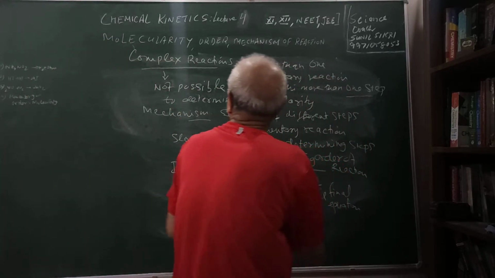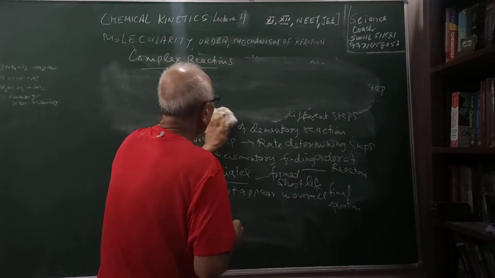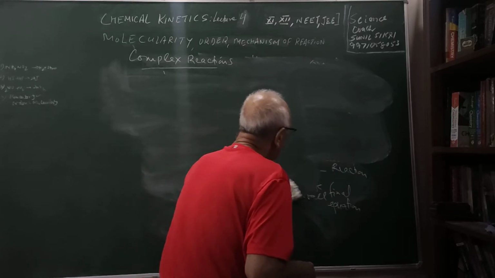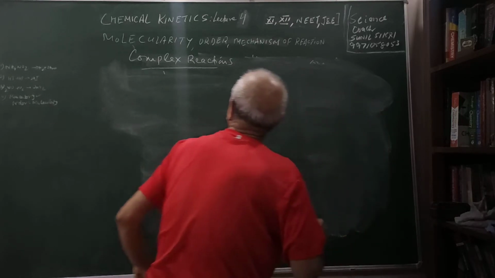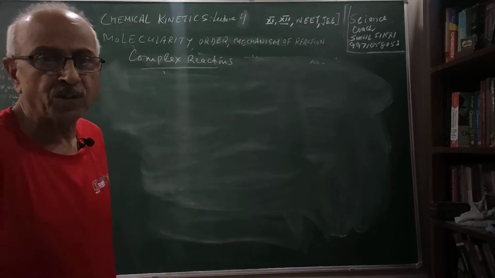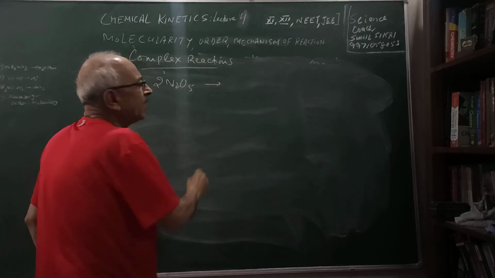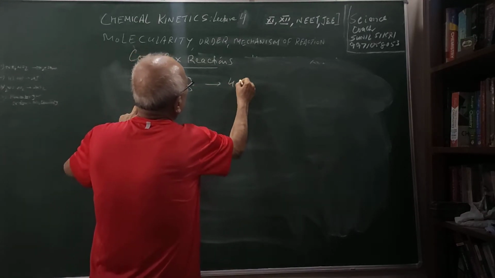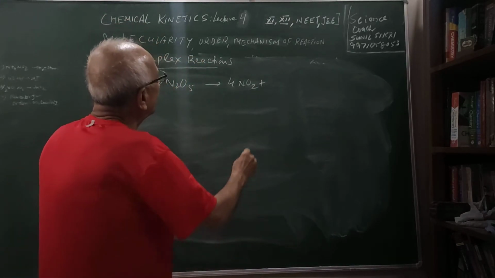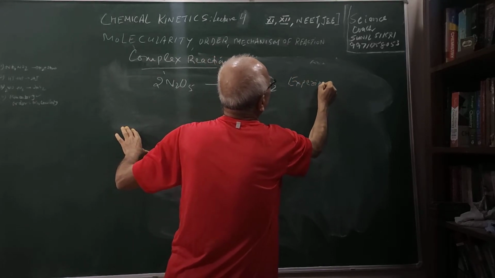I will show you an example of this now. What are complex reactions and what type of mechanisms do they have? It is important to understand. Let me see one important reaction which I am talking of, the decomposition of N2O5. 2N2O5 decomposes to give 4NO2. This is what we observed experimentally. This reaction was studied.